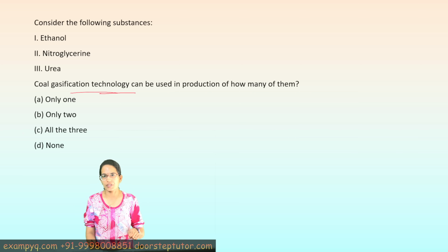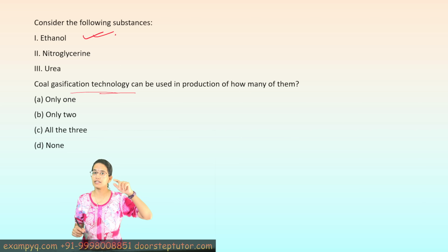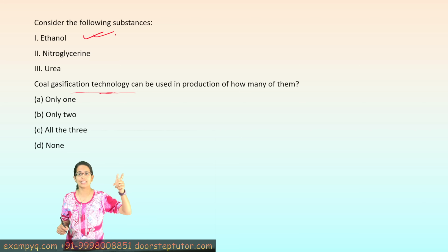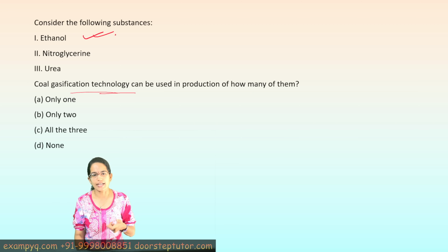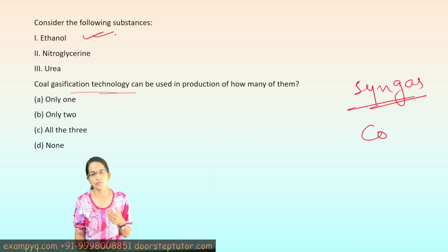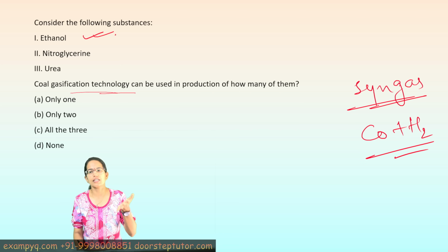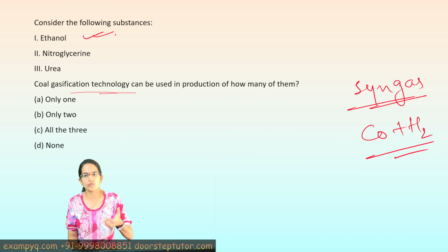Now, coal gasification technology can be used in production of ethanol. So the first one is correct. Now, in the NCERT's class 10th, we have already talked about coal gasification, syngas, which is the synthetic gas. So this syngas, which is a mixture of carbon monoxide and hydrogen, if this is further processed, it would actually help in the production of ethanol. So the first one is correct.